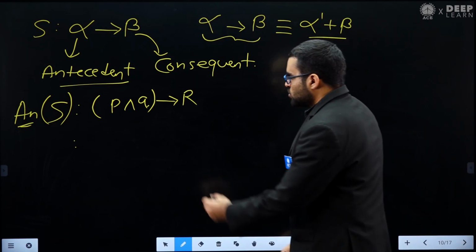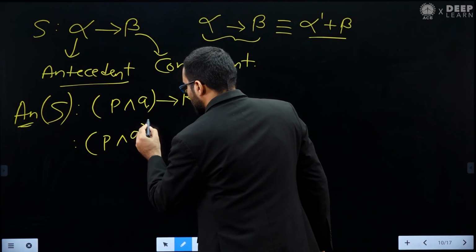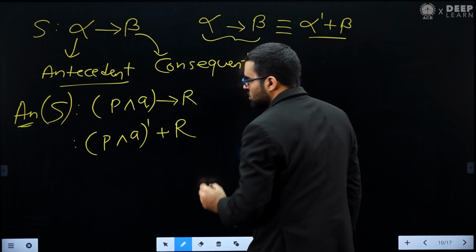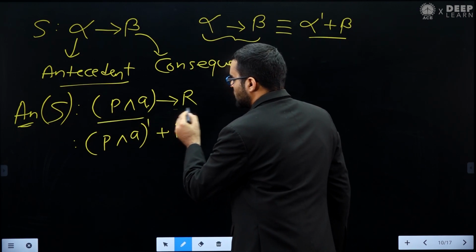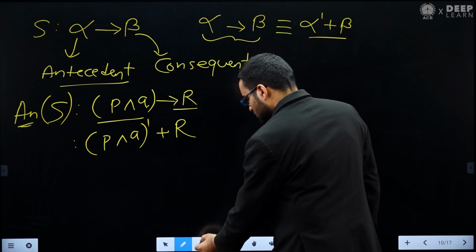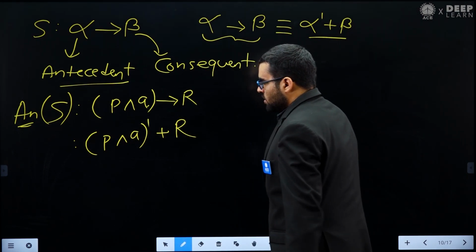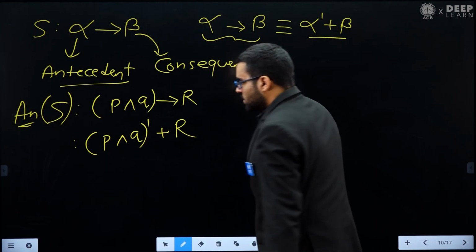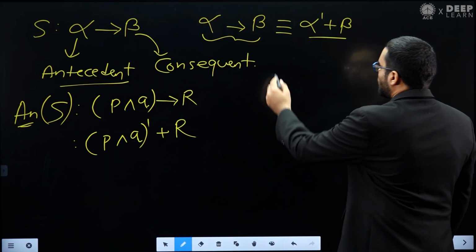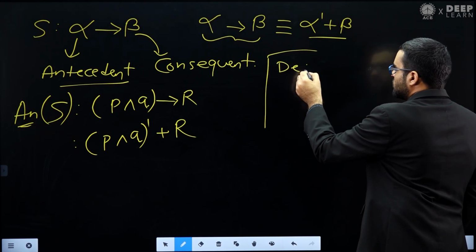Let's apply this. When we apply this, we will get (P and Q) negation plus R, because remember this is our alpha and this is our beta. Now here we can apply the De Morgan formula. What is the De Morgan formula? Let me write it inside. So what is the De Morgan formula?